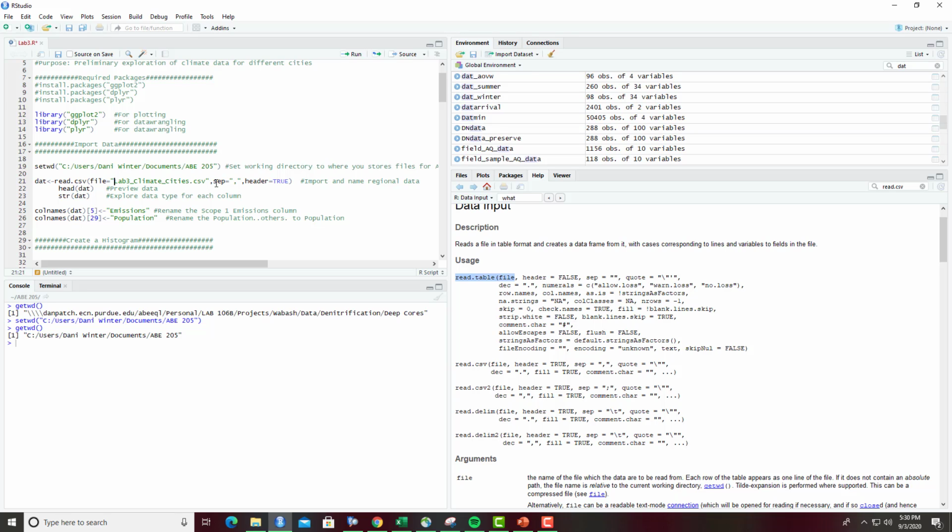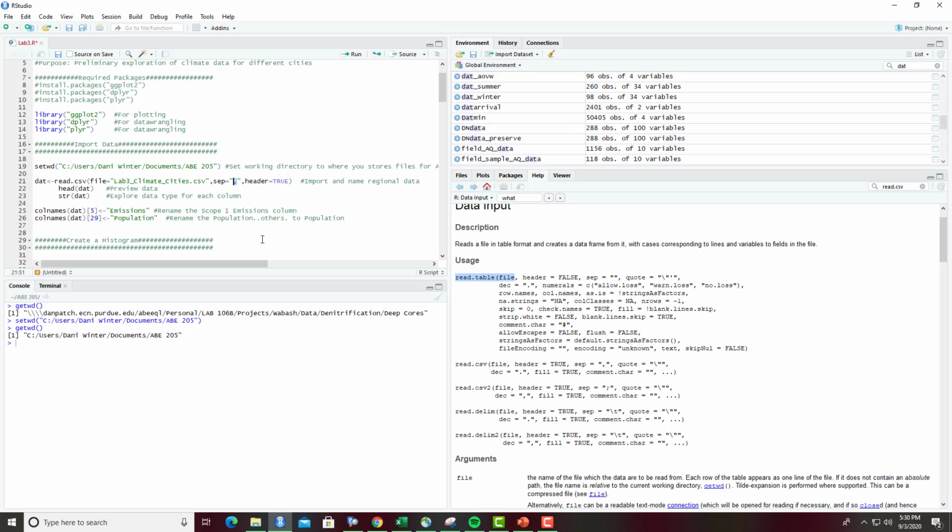This is a comma separated file, so we are adding this sep argument. This says that each value is separated by a comma. You may have a text file or some other file that you are importing, and when you import it, it may be tab separated or colon separated or some other item.